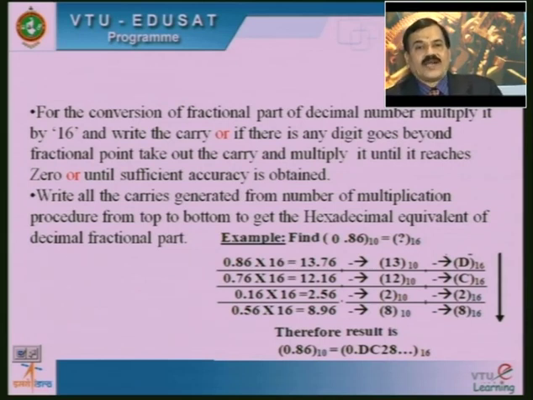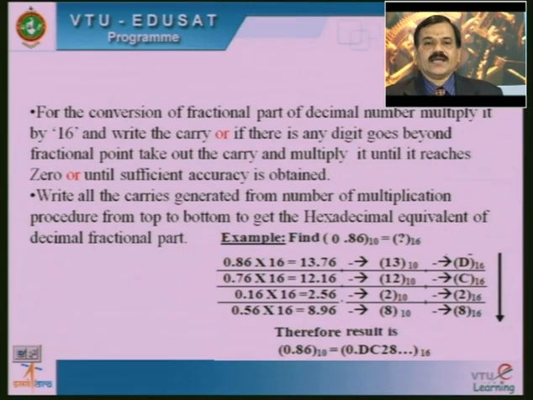For the conversion of the fractional part of the decimal number, multiply it by 16 and write the carry, that is any digit that goes beyond the fractional point, take out the carry and multiply again until it reaches 0 or until sufficient accuracy is obtained. Next, write all the carries generated from the multiplication procedure from top to bottom to get the hexadecimal equivalent of the decimal fractional part. Example: 0.86 of base 10 is equivalent to how much value in hexadecimal.